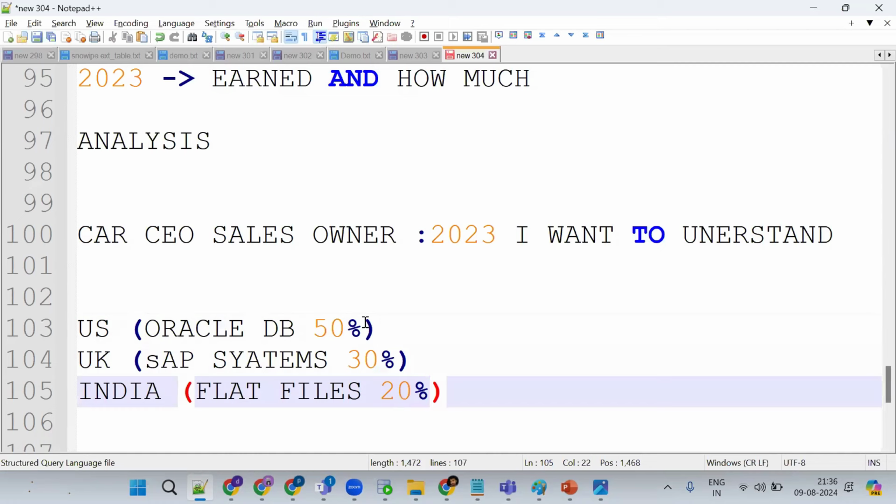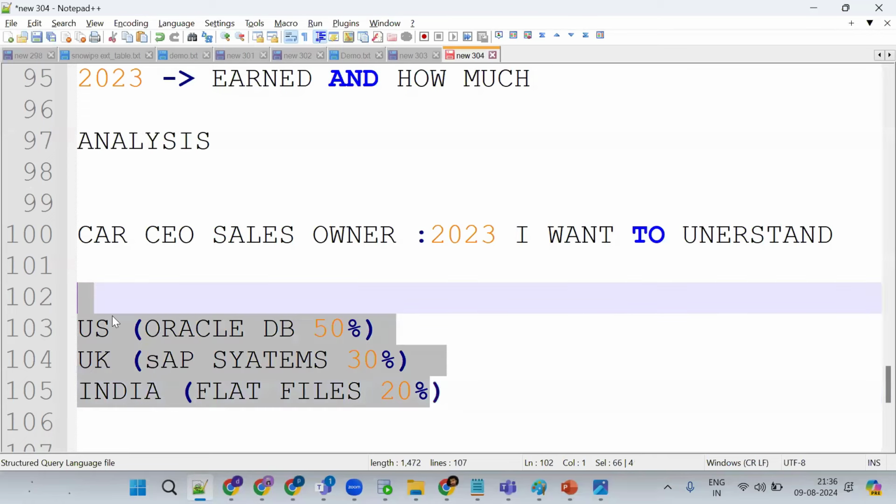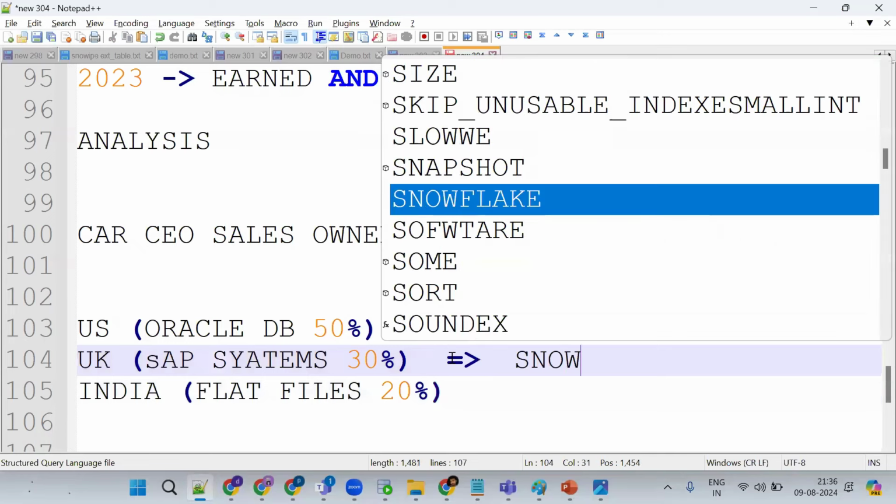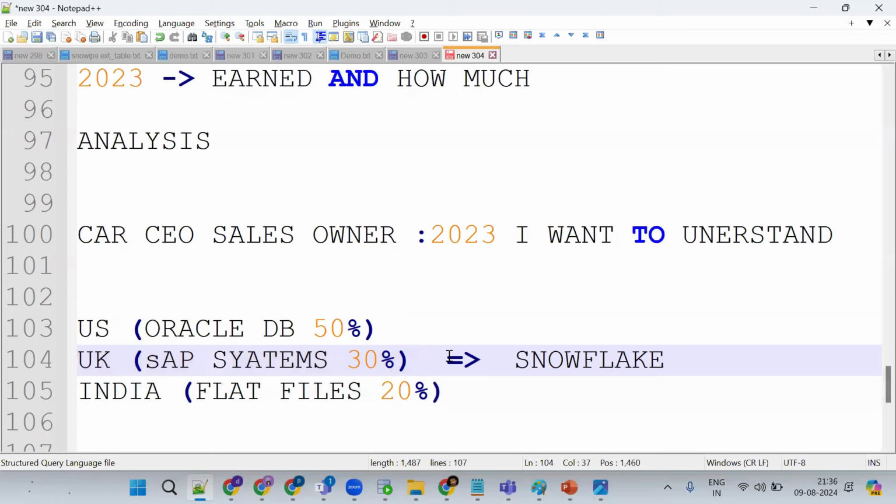In 2023, I want to understand my business, but my data is in multiple locations. But I want to do analysis. Now what happened? I want to bring all this data to Snowflake. How can I bring it, using which concept? By using Snowflake. We are trying to bring all of this, 50%, 30%, until it became 100%.